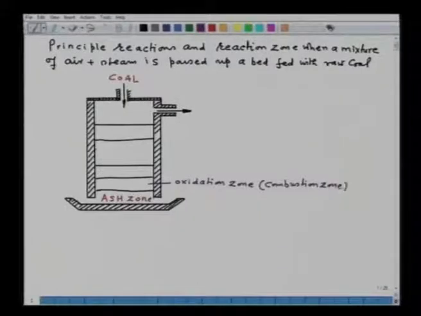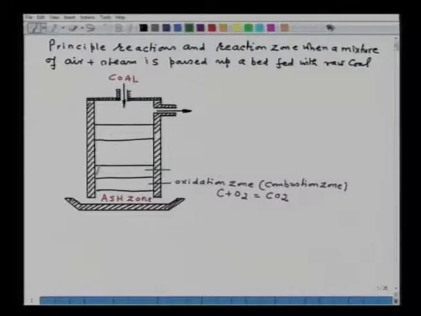Combustion zone means here carbon is completely burned to CO2. So the reaction in this oxidation zone is C plus O2 equals CO2. It is very hot gas, it moves up,